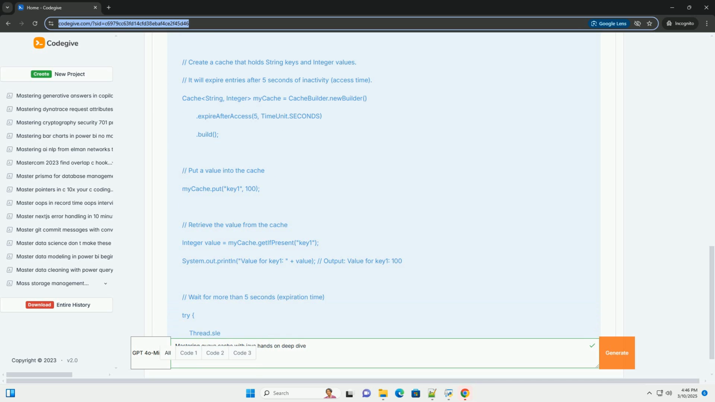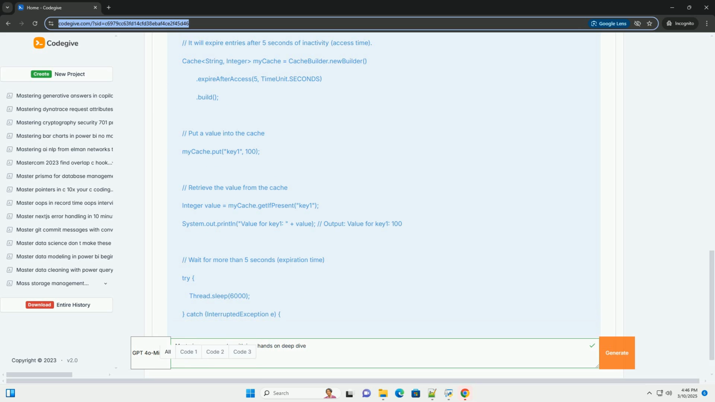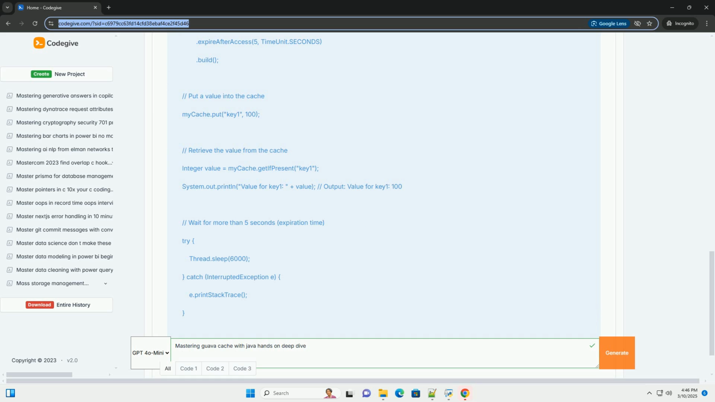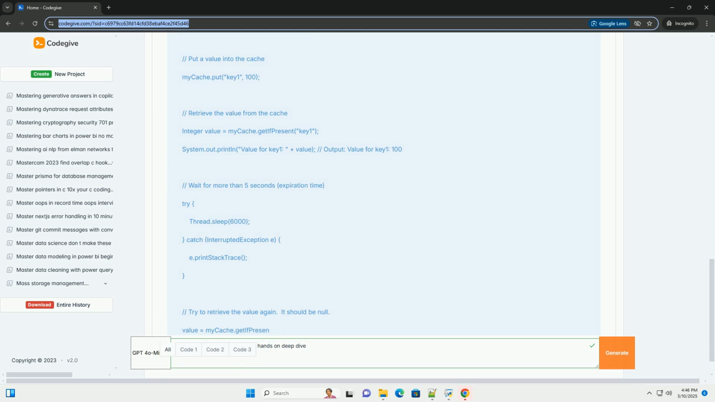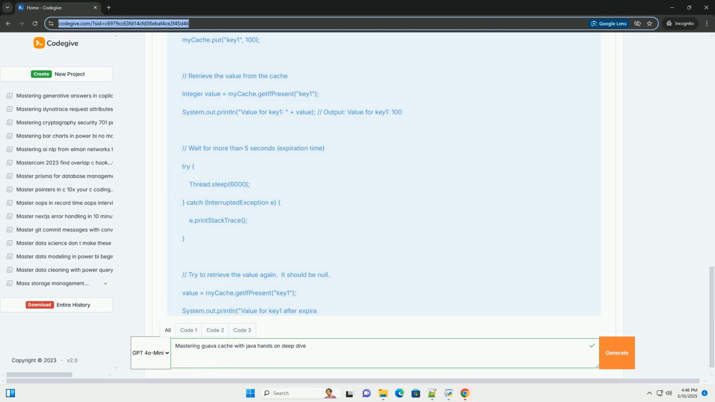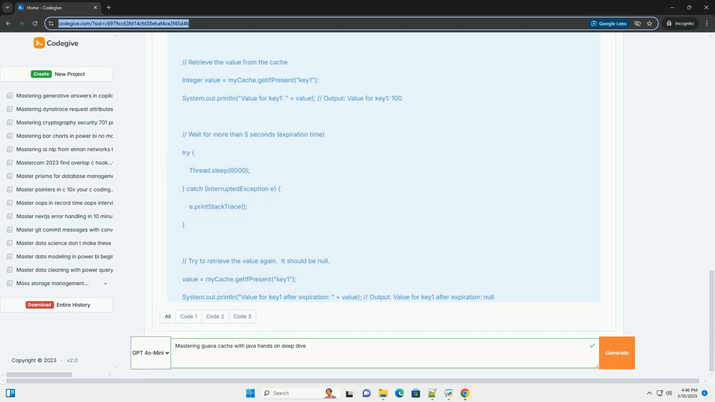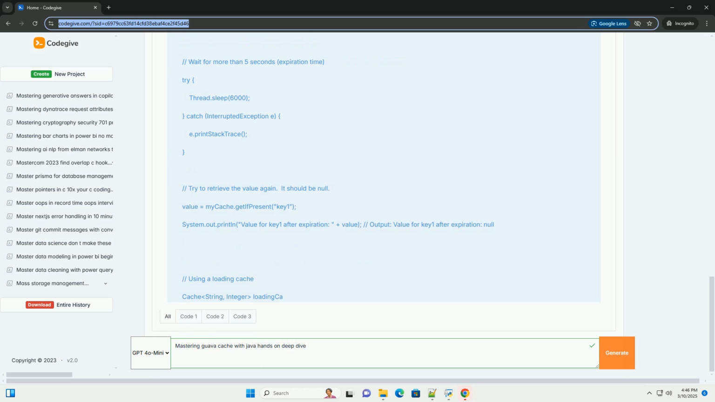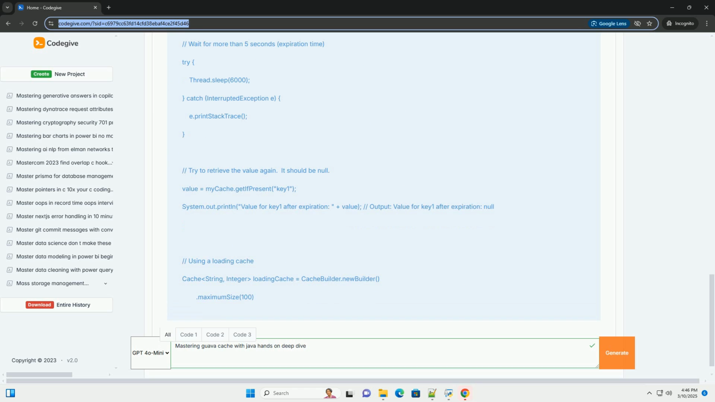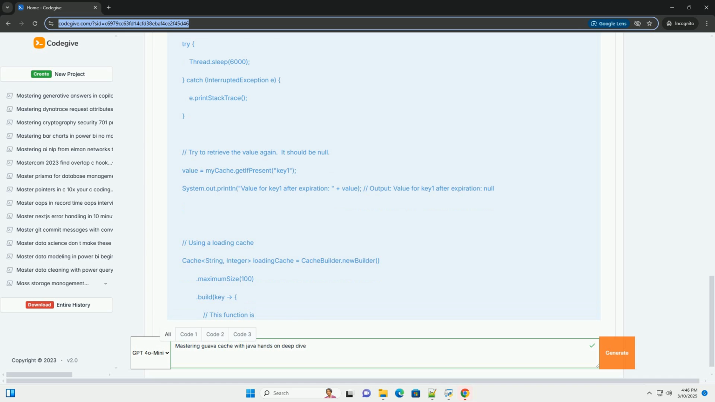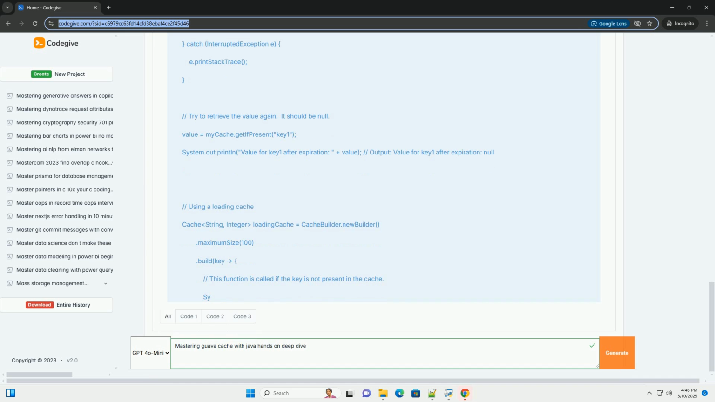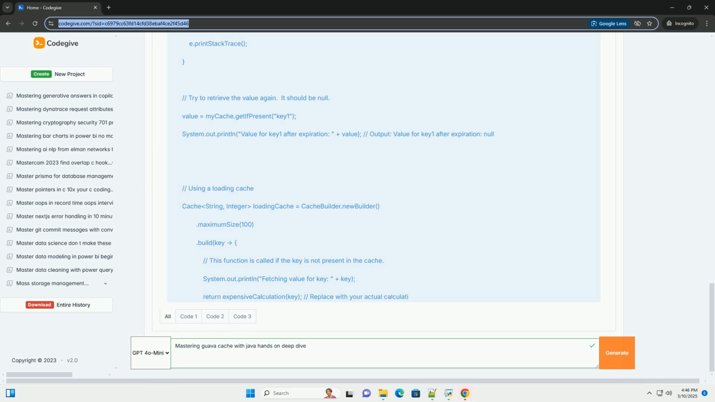It's designed to be a more flexible and powerful alternative to java.util.concurrent.ConcurrentMap when you need advanced features like eviction policies. Automatically removes entries based on size, time-based expiration, and reference-based garbage collection. Refresh policies. Asynchronously refreshes entries to prevent staleness.